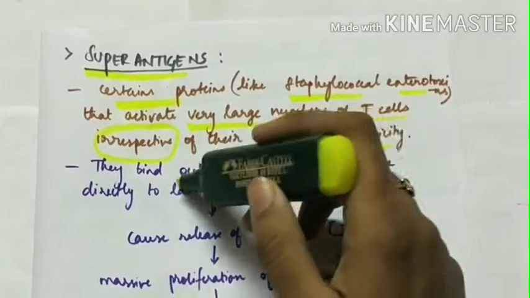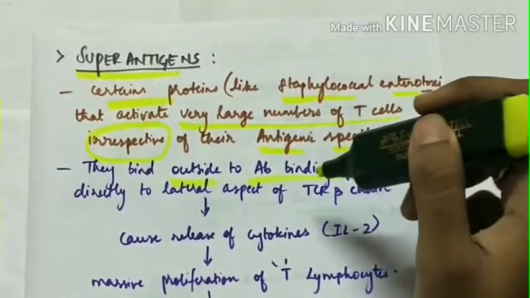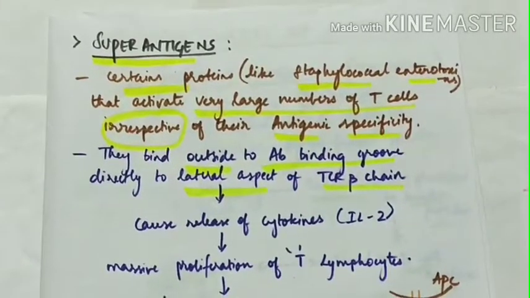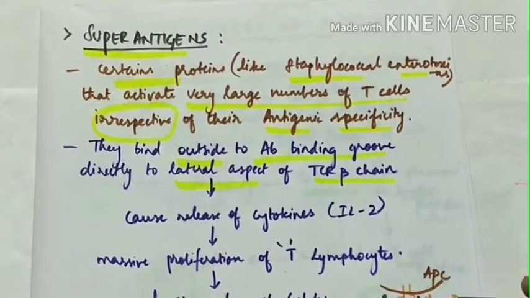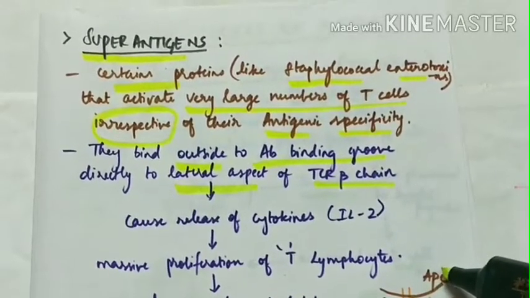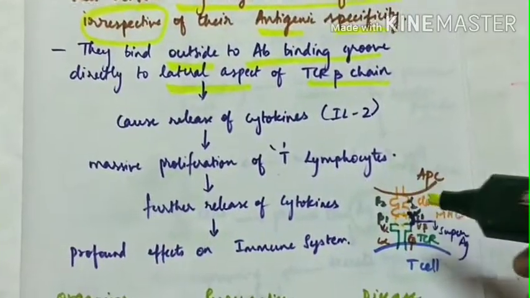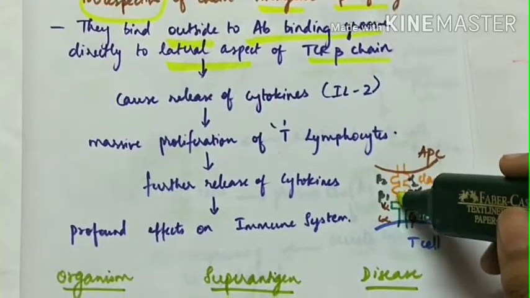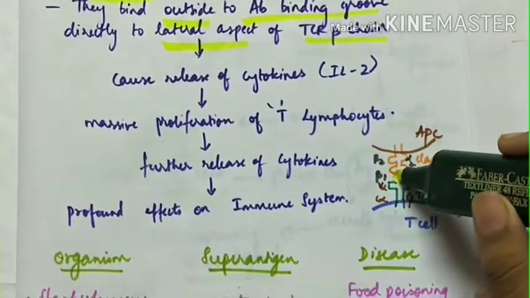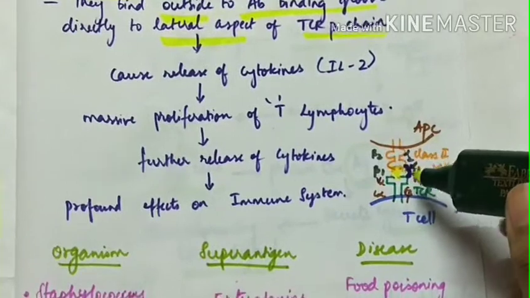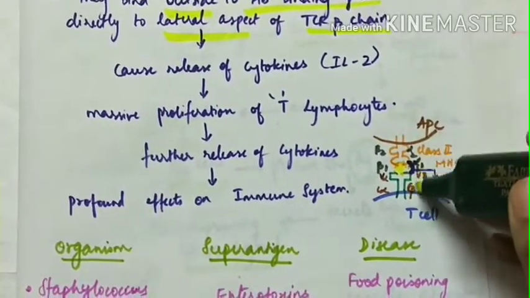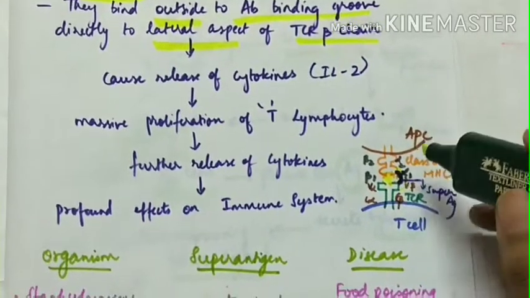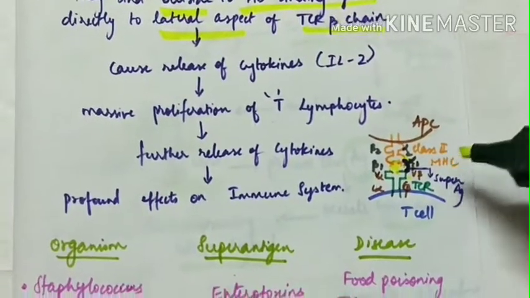So the mechanism of action is they bind outside the antigen binding groove, directly to the lateral aspect of the TCR beta chain. So this is the T cell expressing the T cell receptor and the APC with class 2 MHC molecule. The normal antigen binding site is this alpha 1 beta 1 interface. But here the superantigens bind to the lateral aspect of the TCR beta chain. So this is the superantigen binding to the lateral aspect of the TCR beta chain.